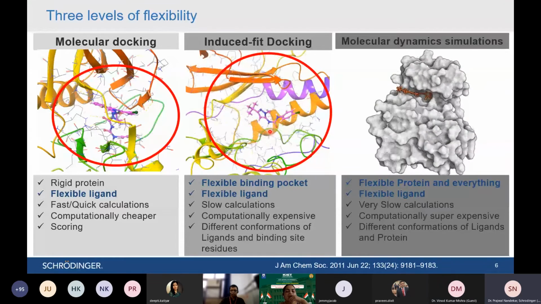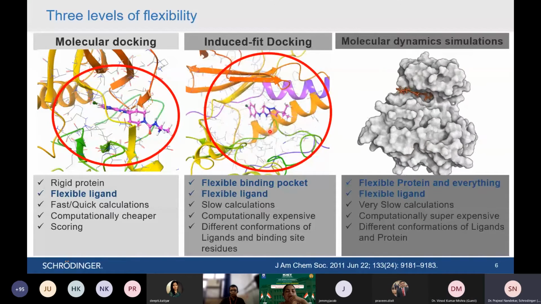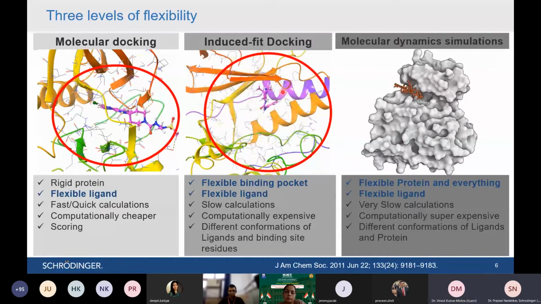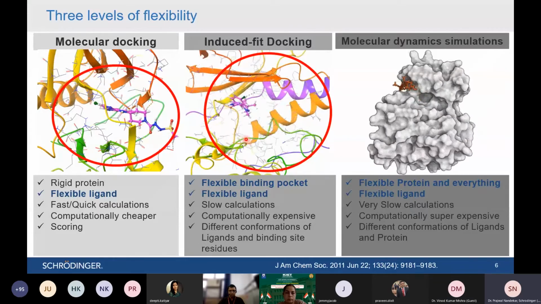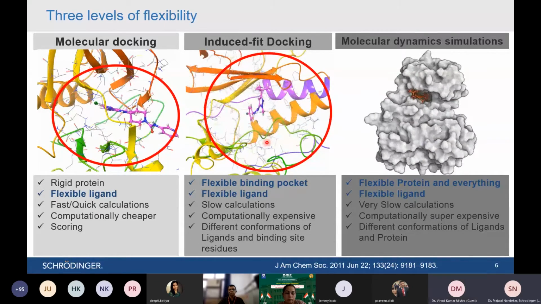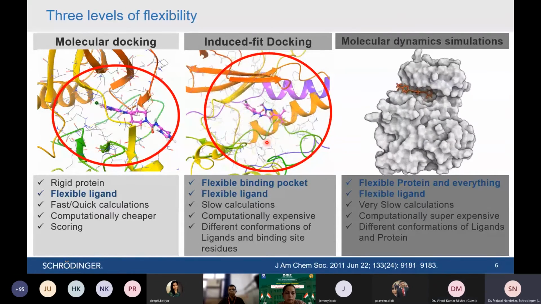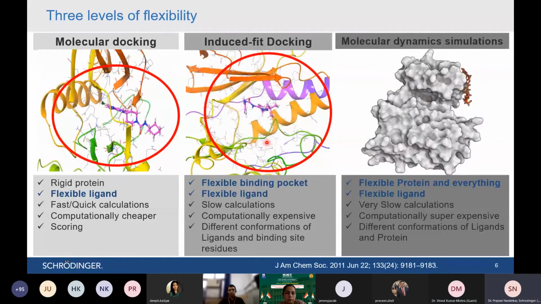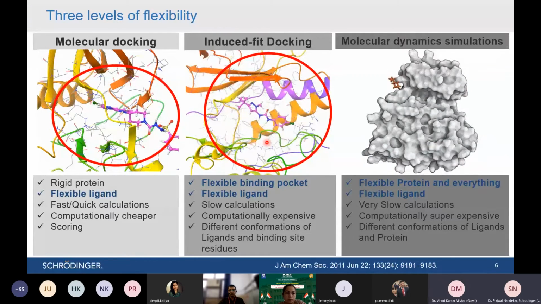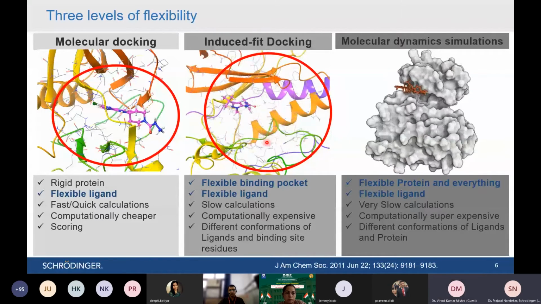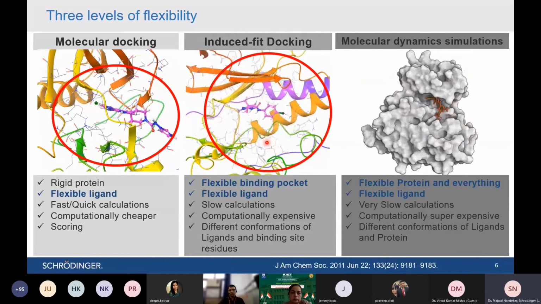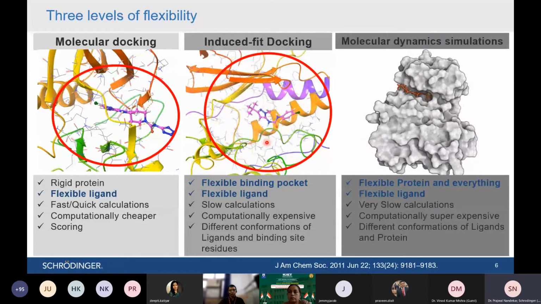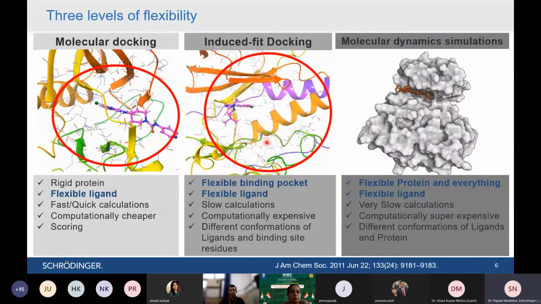It's a little bit more computationally expensive and time consuming than molecular docking, but in this method one can keep the protein binding pocket residues flexible so that it can accommodate various binding shapes, and even bigger ligands inside the binding pocket. Amino acid residues change conformation as per the position of the ligand and its interaction. So this is the middle level of flexibility which we could incorporate, in which we don't consider the complete protein flexible, but just the binding pocket residues.